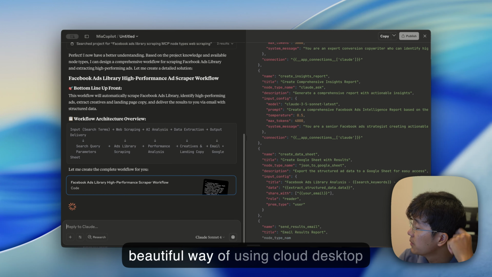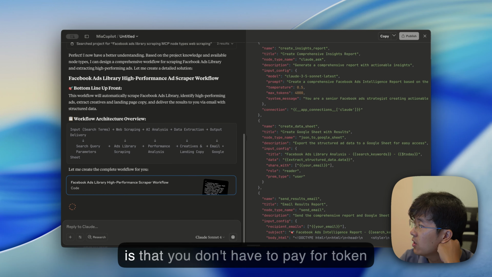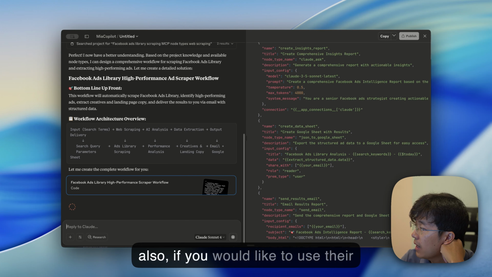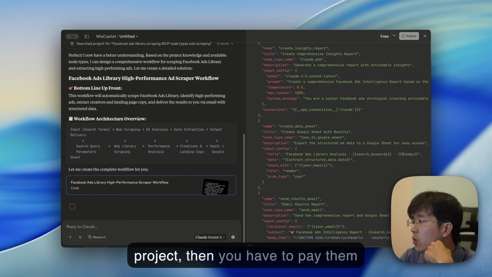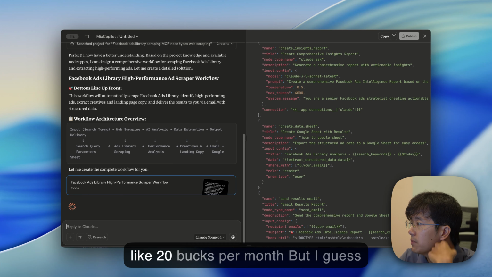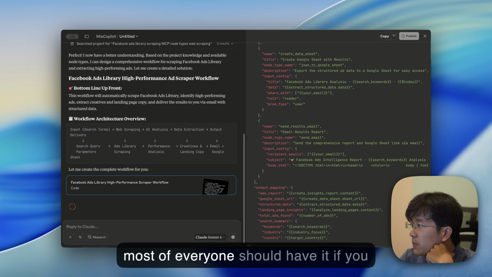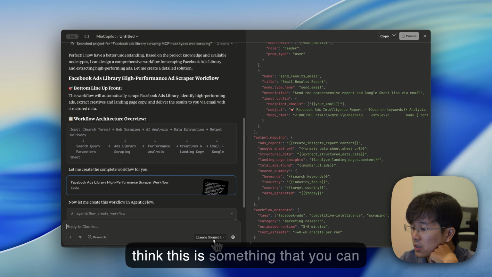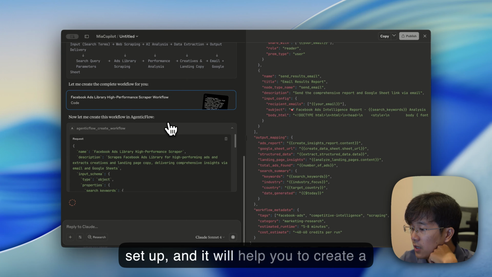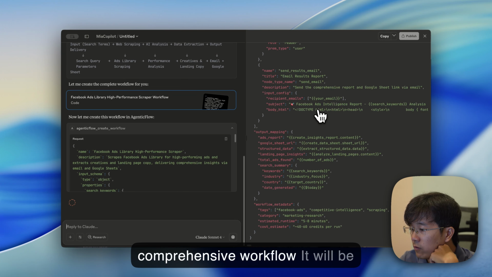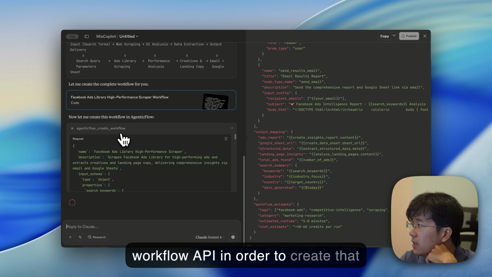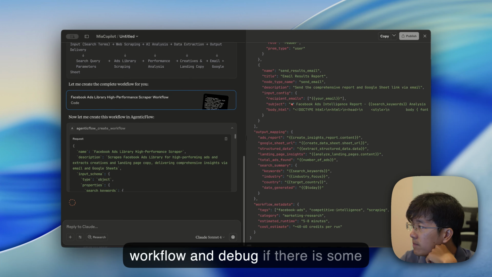Yeah, so the beautiful way of using Claude Desktop is that you don't have to pay for tokens, because Claude is already free. And also, if you would like to use their project, then you have to pay them like $20 per month. But I guess that most everyone should have it if you are using this for your business. So I think this is something that you can set up, and it will help you to create a comprehensive workflow. It will be able to use the AgenticFlow create workflow API in order to create that workflow and debug if there is some error.